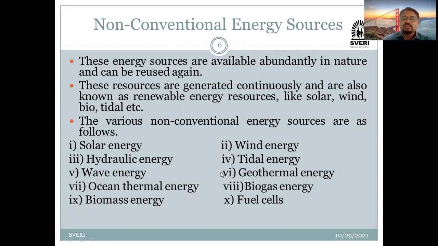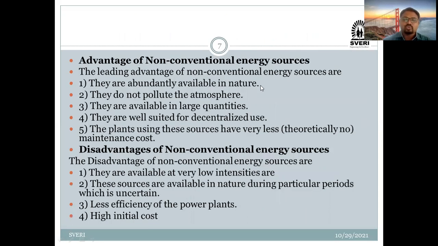So these are the different examples of the non-conventional energy sources. What are you going to remember in your mind for the non-conventional energy sources now? These energy sources are available abundant in nature. We can use them again and again. That's why they are called the renewable energy sources. Now, as we have seen the advantages and disadvantages of the conventional energy sources, in the same way we are going to study the advantages and disadvantages of the non-conventional energy sources.